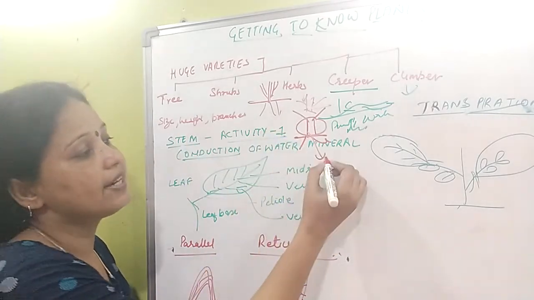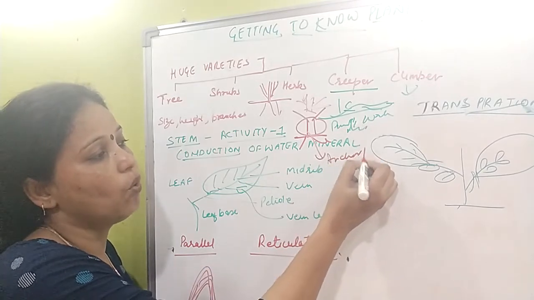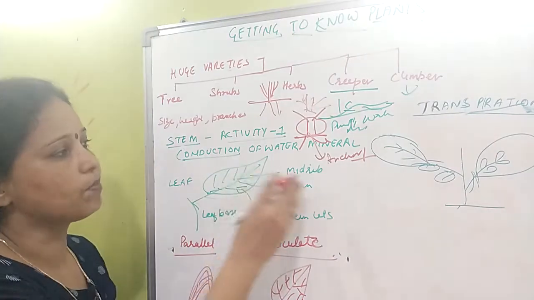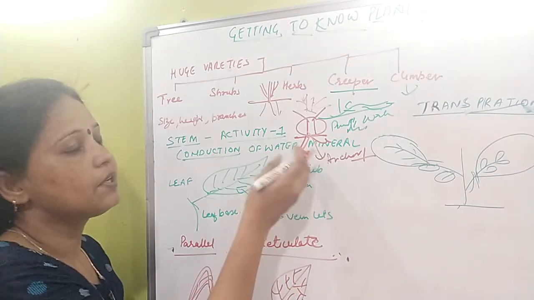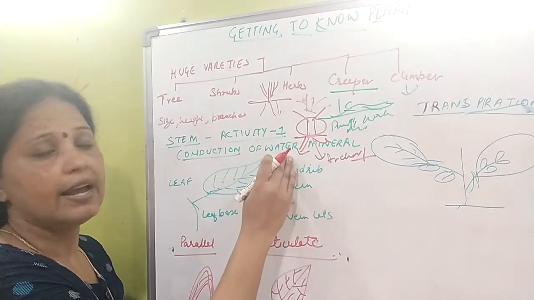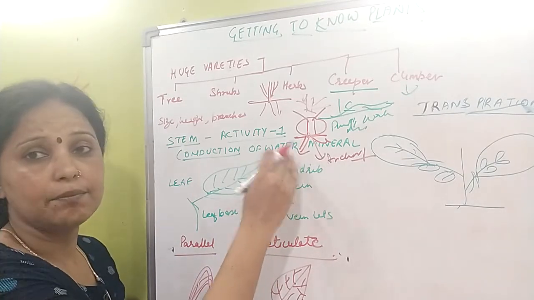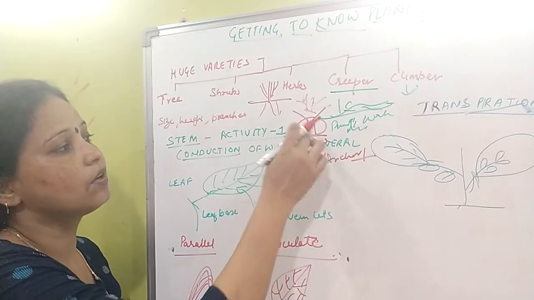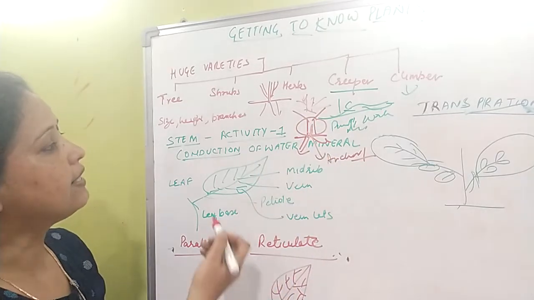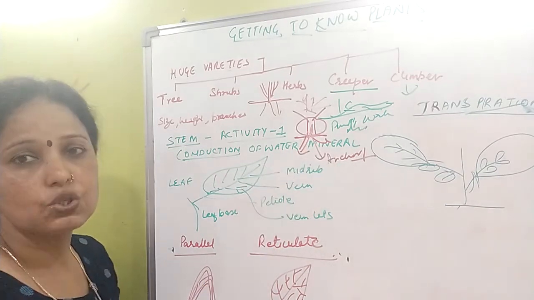Along with this, it provides anchoring, or holds the plant, and it helps to conduct the water and minerals from the soil. Now, water and minerals are absorbed by the roots from the soil, and when they are taken up by the roots, they are given to the stem. So the stem is a conductor, that means it conducts the water and minerals from the soil.